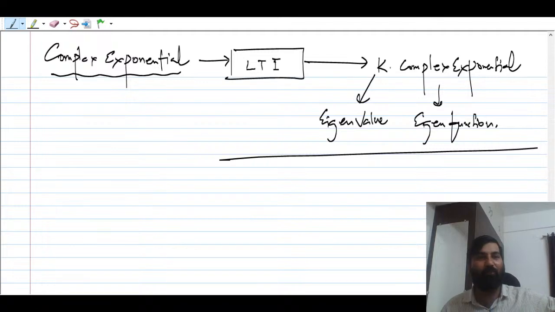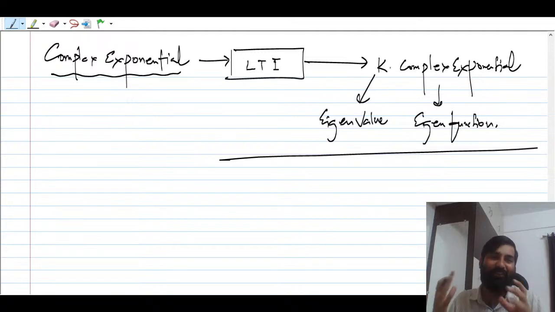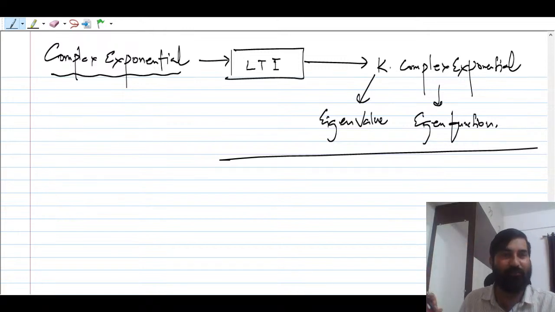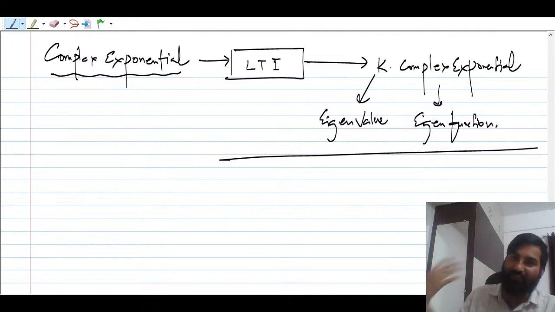So if you apply a complex exponential to an LTI system, you will always get the eigenvalue times the complex exponential. If you apply a sinusoid to the LTI system, you will always get a sinusoid as output, with the same frequency, though its amplitude might change, as well as the phase.